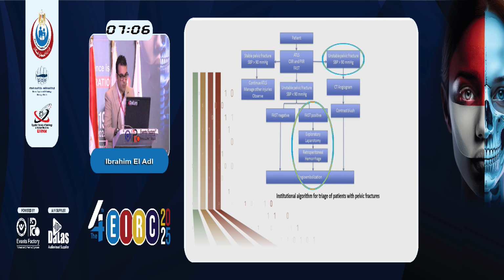First is the unstable hemodynamic patient. We do a FAST scan here and undergo angioembolization. Also, if the patient is hemodynamically stable but has unstable pelvic fractures, with CT angiogram showing contrast blush, he has to go for angioembolization as well.